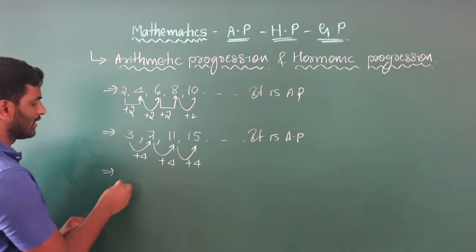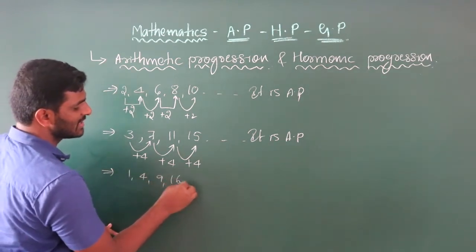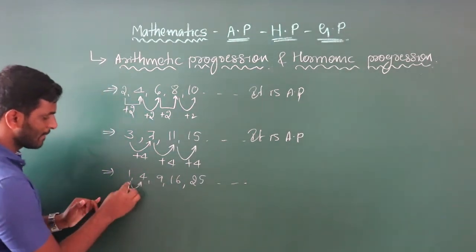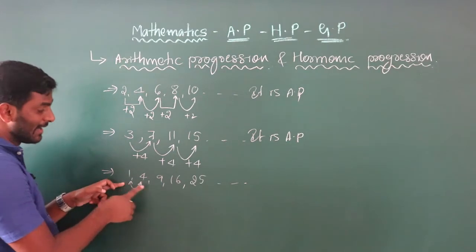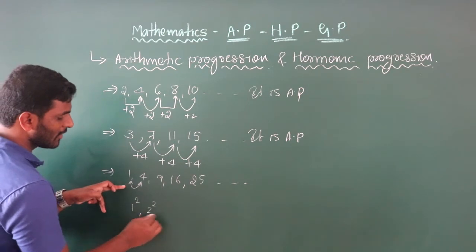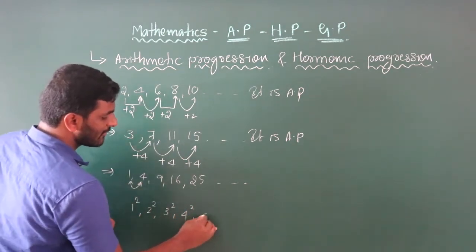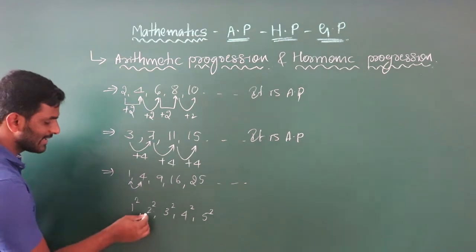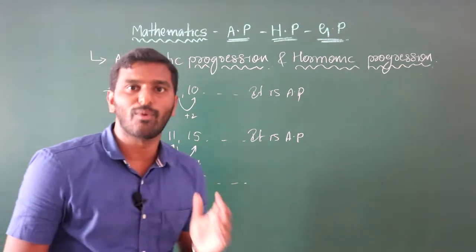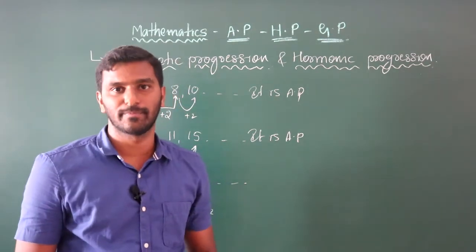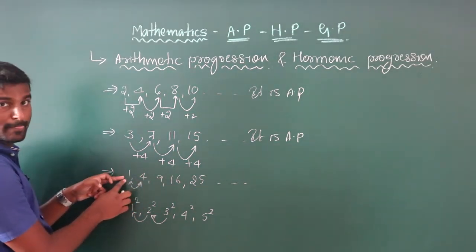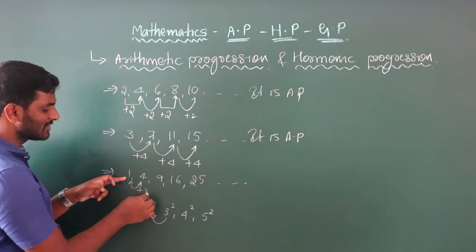Now consider 1, 4, 9, 16, 25 and so on. Is it an AP? Is the difference the same? Let me write it as 1 square, 2 square, 3 square, 4 square and 5 square. We can't subtract like 3 square minus 2 square here. Watch my previous video on like terms and unlike terms, the algebra videos. Here 4 minus 1 is 3, so adding 3 to 1 gives 4.